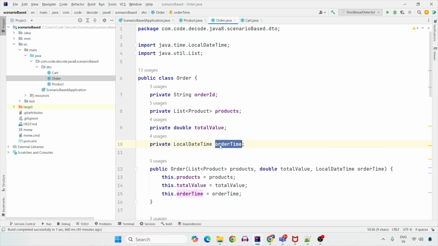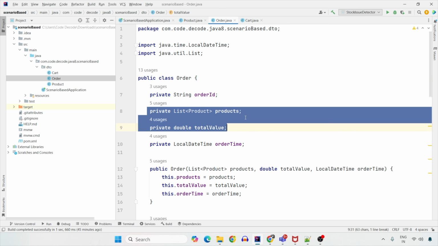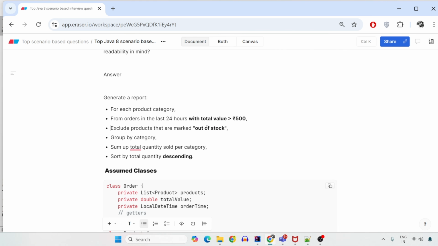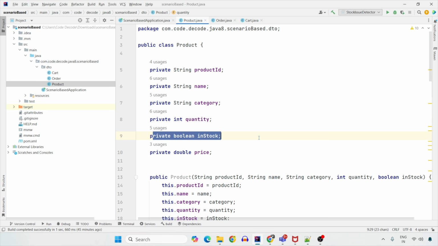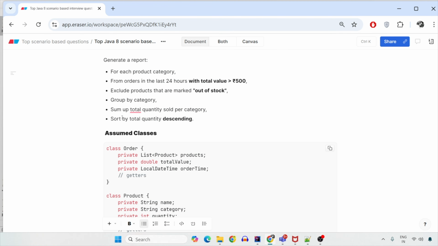less than 24 hours. Once you get into that product list, you have to figure out whether it is out of stock or not. So into that you filter whether it is in stock or not. And once you have it, you add the logic of categorizing it and sorting it in decreasing order. Too much of theory. Let's get into the code. Then only you will understand it better.